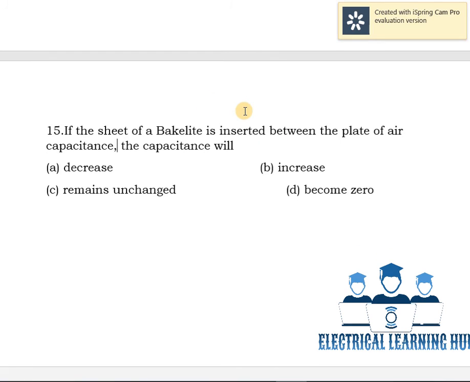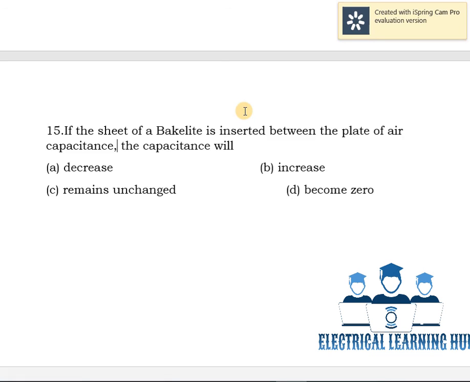Last one. If a sheet of bakelite is inserted between the plates of an air capacitor, the capacitance will be: option A, decrease. Option B, increase. Option C, remains unchanged. Option D, becomes 0. We know that the equation of capacitance is epsilon A by d.